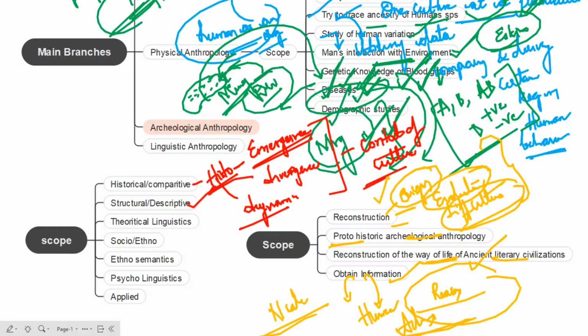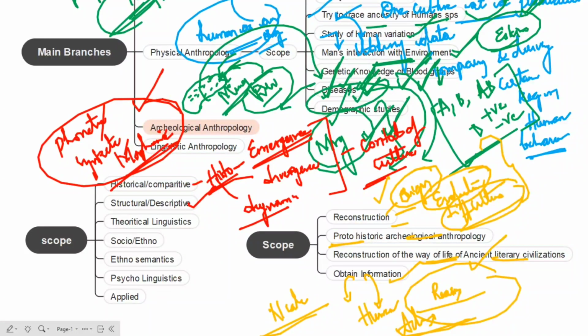And we can also go for structural as well as descriptive study. That means here we can go for phonetic study, syntactic, and next morphemic study. In this phonetic, syntactic and morphemic study, we are analyzing the sounds, and searching for the grammar as well as meaning. Language is especially important, because if any anthropologist wants to do field work and go to the native areas of these tribes, they have to know at least some basic idea regarding the language they are using.